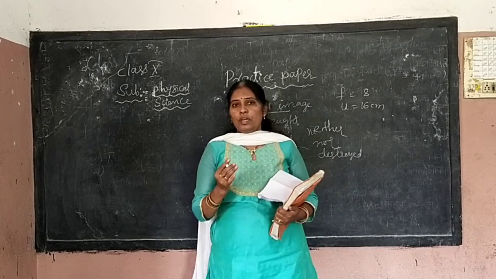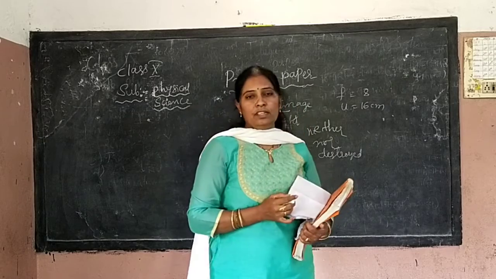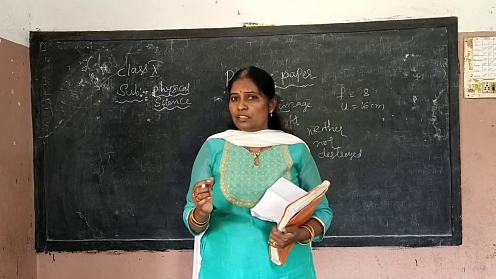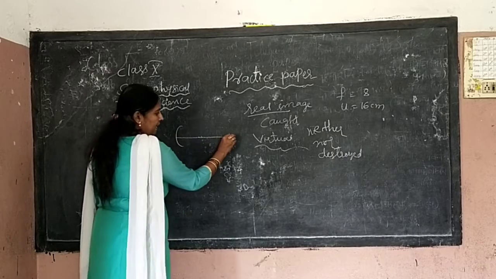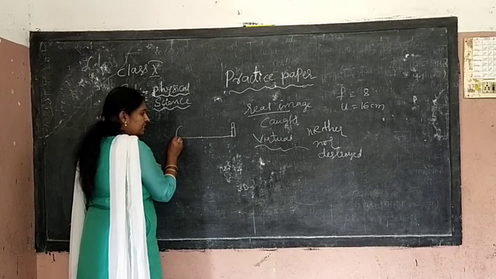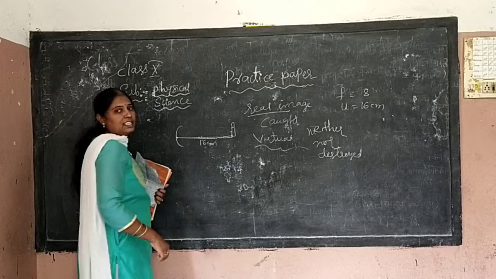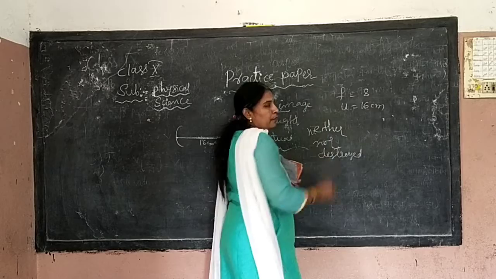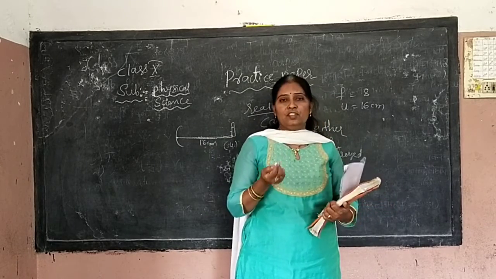See children, what is being asked? The focal length of a concave mirror is given as 8 centimeters and the object is placed at a distance of 16 centimeters. See, this is a concave mirror and this is the principal axis. You are placing the object here. The distance from the object to this point is the object distance. That object distance is given as 16 centimeters and is denoted with the letter U. Focal length is F. And he is asking us to write the position of the image and its nature.